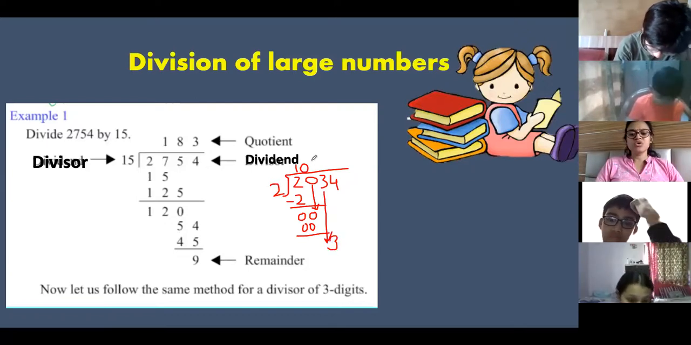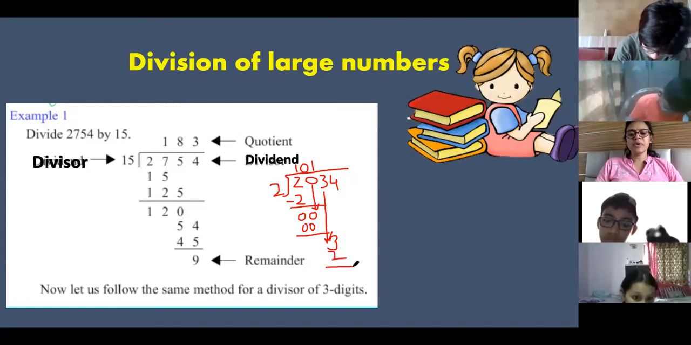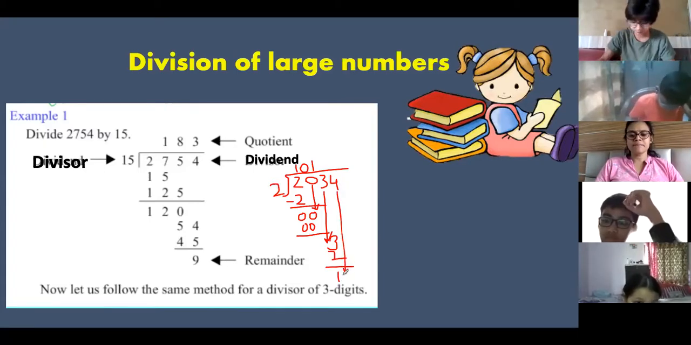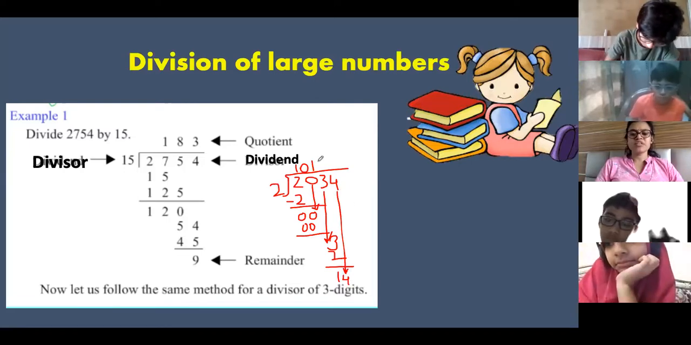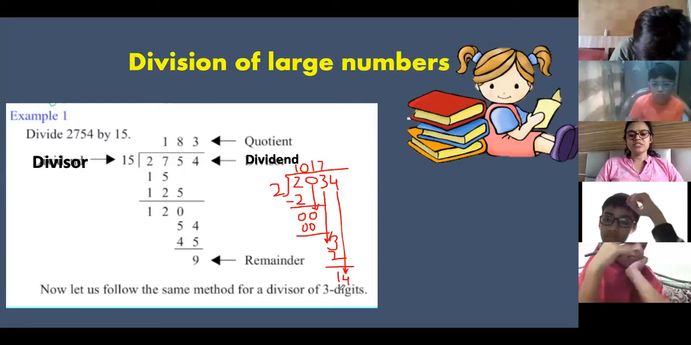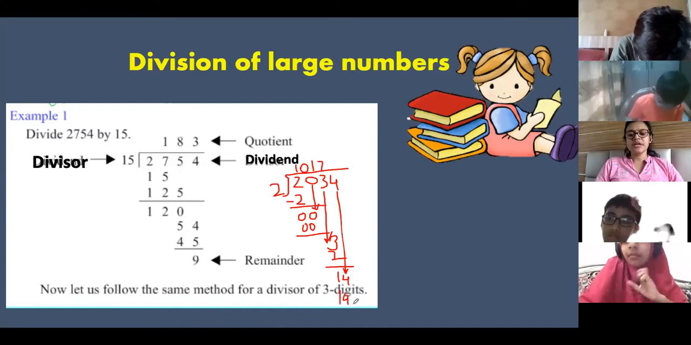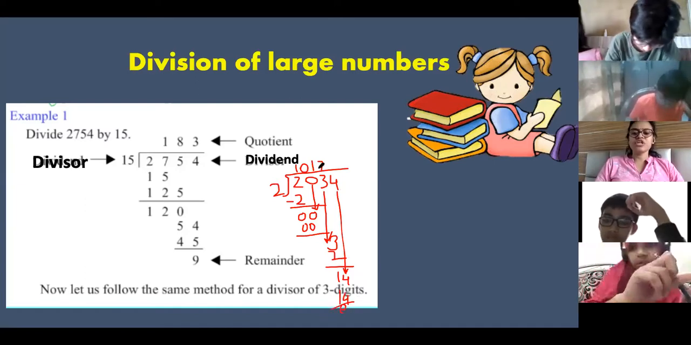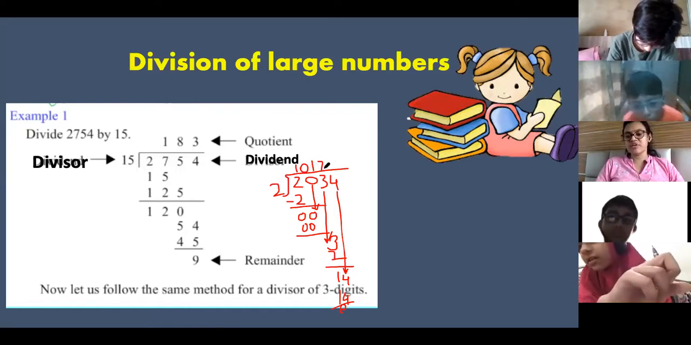Okay, so now 2 ones are 2. 3 minus 2 is what? 1. And what will the next digit be? Bring down 4. So 2 sevens are 14. So my answer is remainder 0, and quotient is 1017.